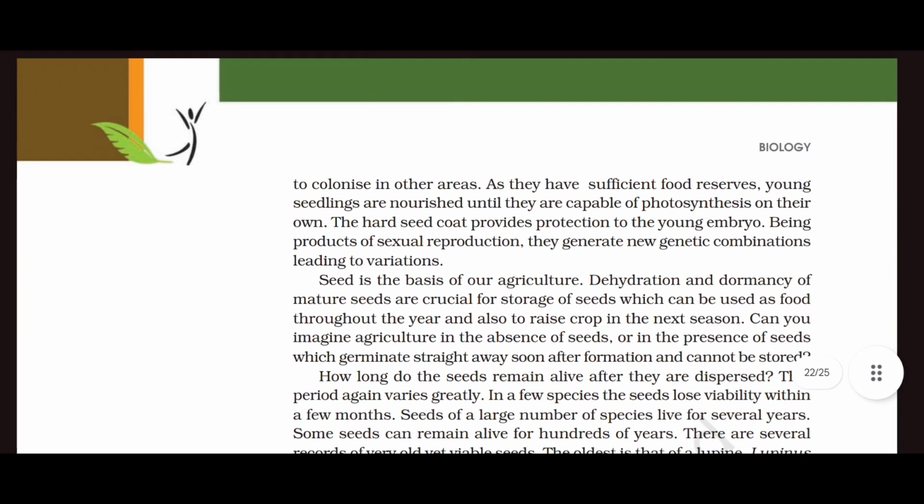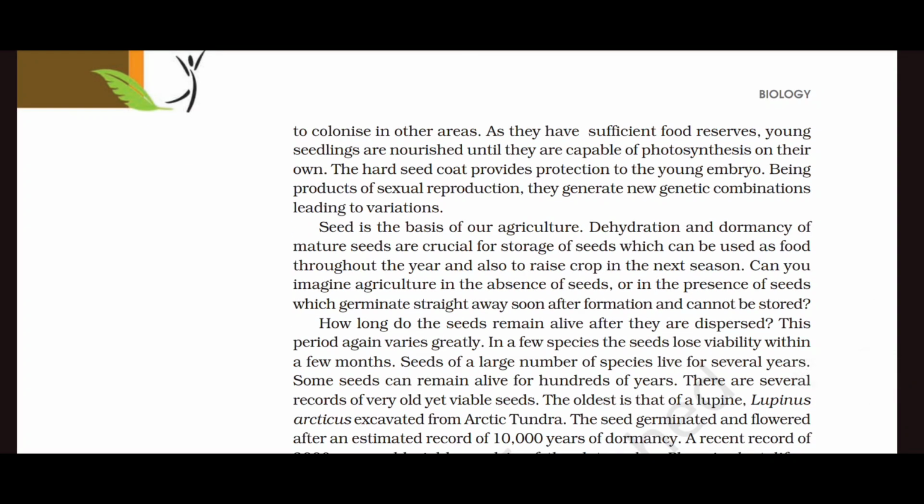As they have sufficient food reserves, young seedlings are nourished until they are capable of photosynthesis on their own. The hard seed coat provides protection to the young embryo. Being products of sexual reproduction, they generate new genetic combinations leading to variation.